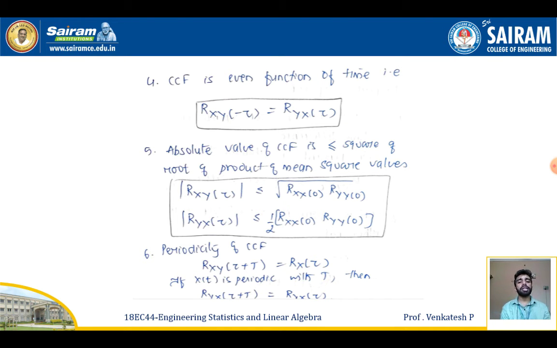Next is periodicity of the cross correlation function. It is given by Rxy of tau plus T is equal to Rxy of tau. If I apply the periodic property here, I get the cross correlation function Rxy of tau plus T, with period T, equal to Rxy of the time shift tau. So if x of t is periodic with period T, then Ryx of tau plus T will be equal to Ryx of tau.